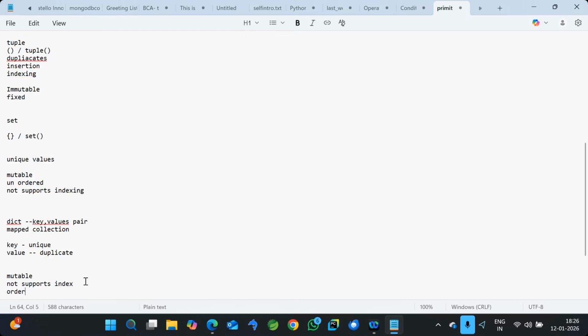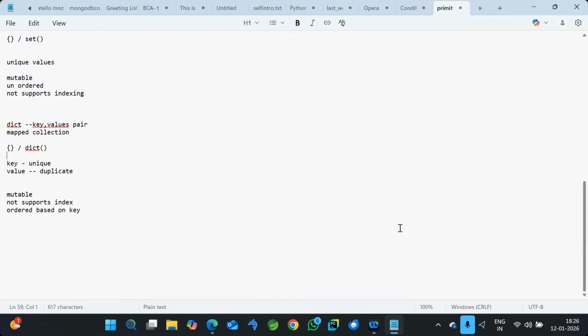Basically I can say that it's ordered based on the key, not based on the index. So however the keys we have, the data will be stored based on that. The representation will again be curly brackets only, and here the dict constructor we can use. So this is the basic difference, and in simpler words I can give you the high level one.